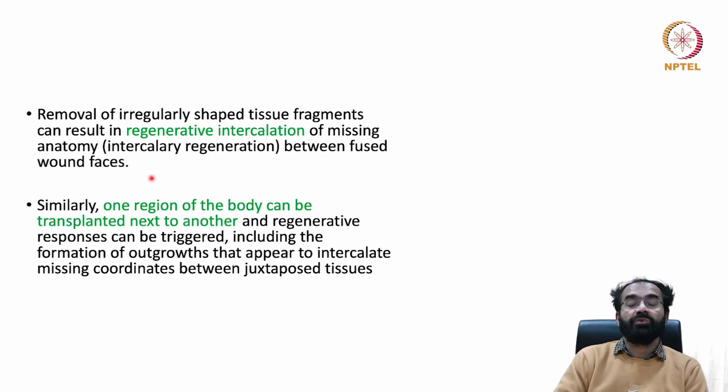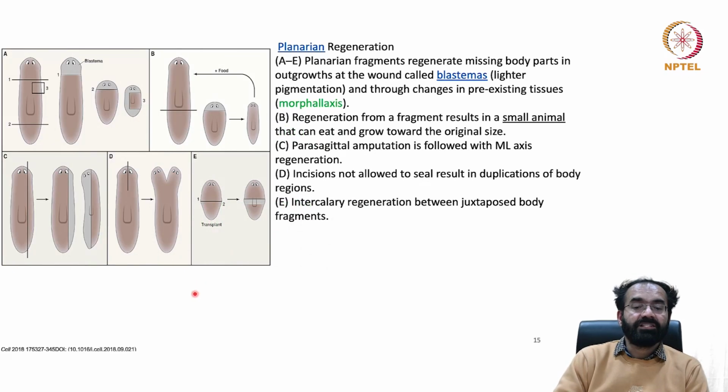Between the fused wound phases, you can end up getting complicated structures. Similarly, one region of the body can be transplanted next to another and regenerative responses can be triggered, including the formation of outgrowths that appear to intercalate missing coordinates between juxtaposed tissues. Some pictures we have, so that you will know, it's easy to understand.